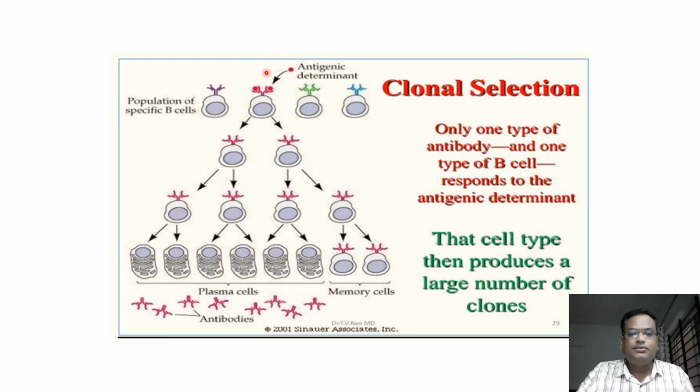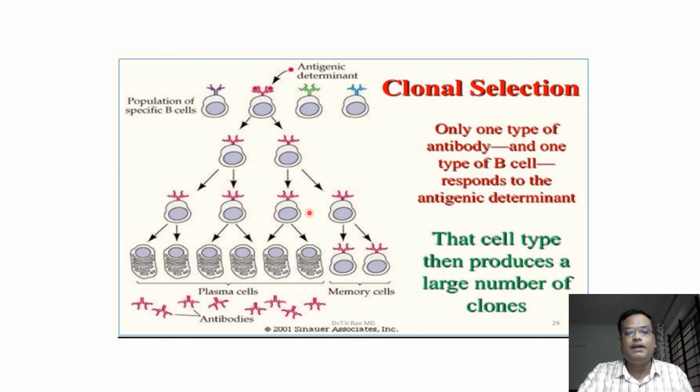One antigen enters the body and the antibody-specific B cell is stimulated. You can see here there are 4 B cells. Since the specific antigen has entered, only the B cell producing antibodies against this antigen gets activated.